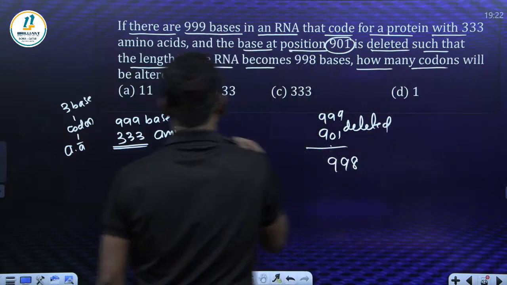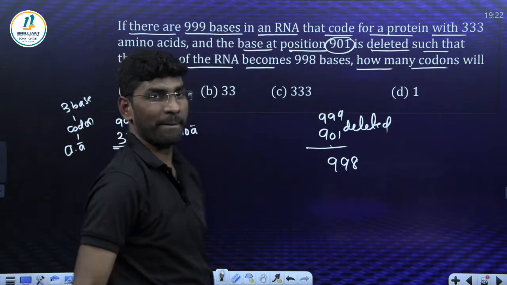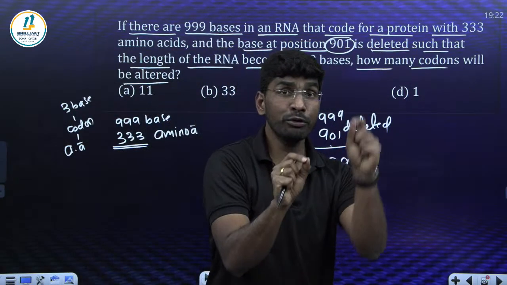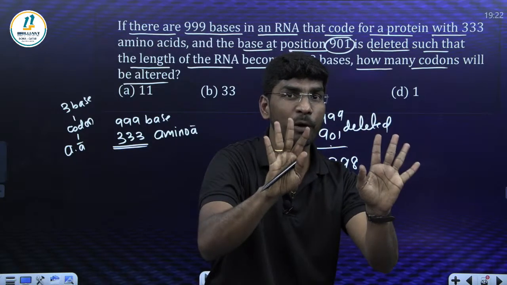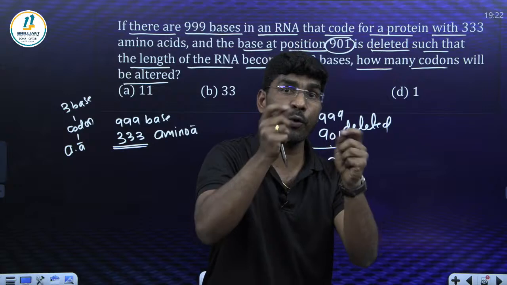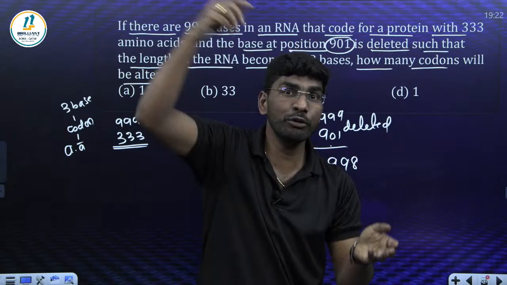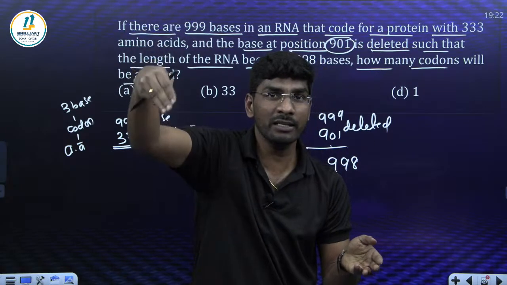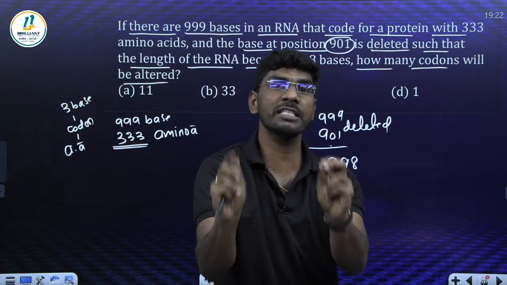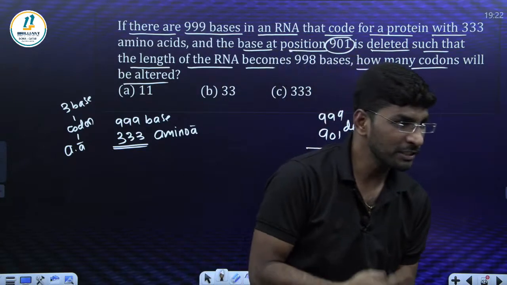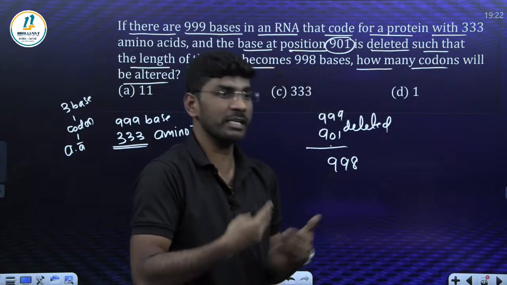How many codons will be altered, they're asking. 1 to 900 bases, no problem. 901 is deleted. From there to 998, the problem is there. That means how many amino acids will get altered?